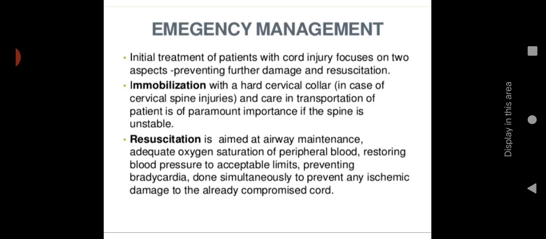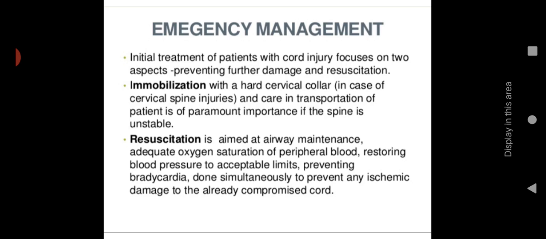So we can provide a hard cervical collar. It will help to prevent mobilization of the area, and it will help to prevent further damage. Resuscitation is aimed at airway maintenance. If they are having some airway obstruction, or if they are not able to breathe, then we have to provide resuscitation. Adequate oxygen saturation of peripheral blood should be assessed with the help of pulse oximetry.